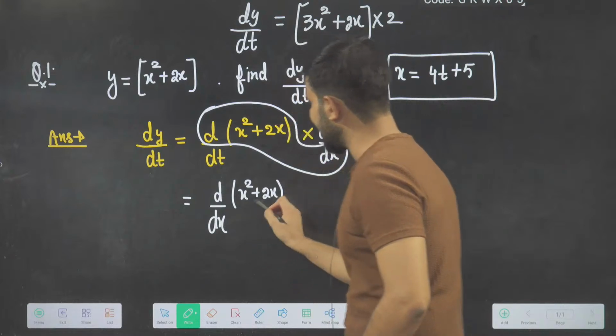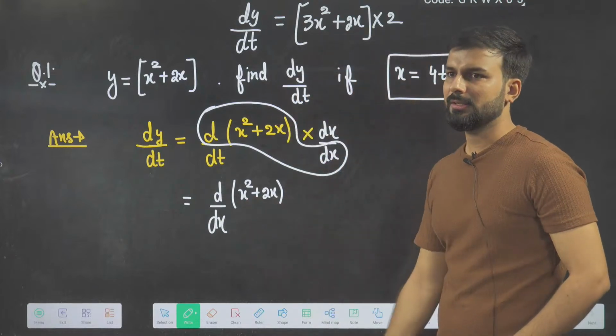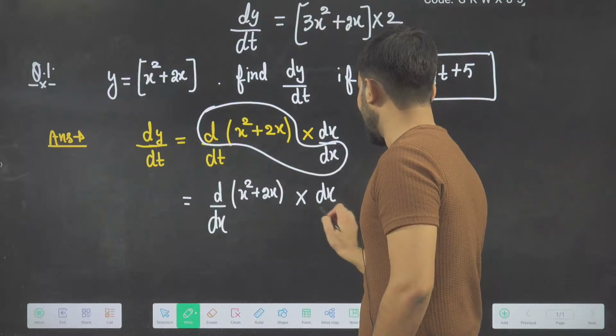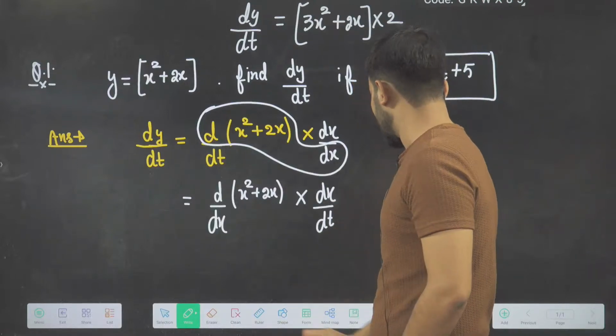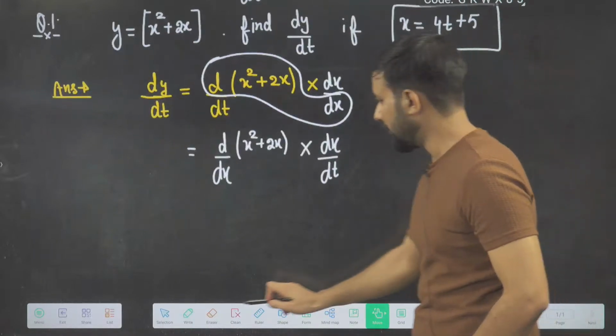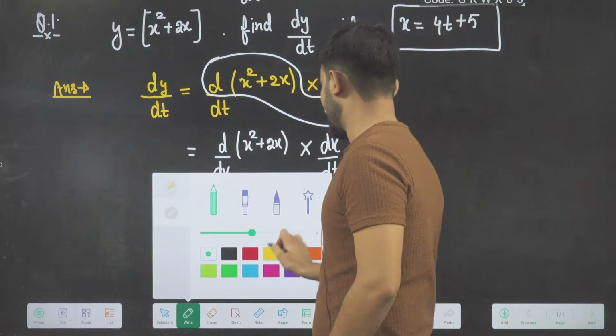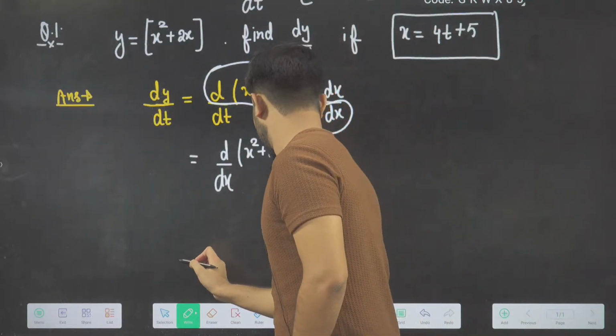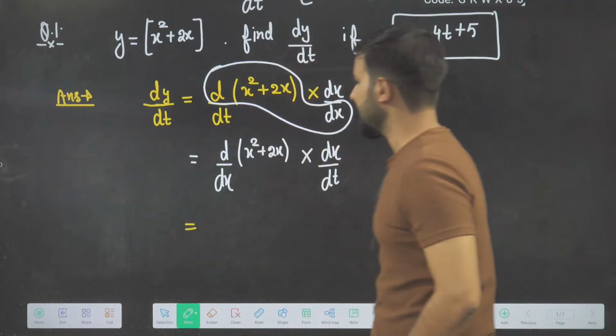So my variables are matching here: here x, here also x. But what am I left with? dx by dt. So solve it. What answer will I get?